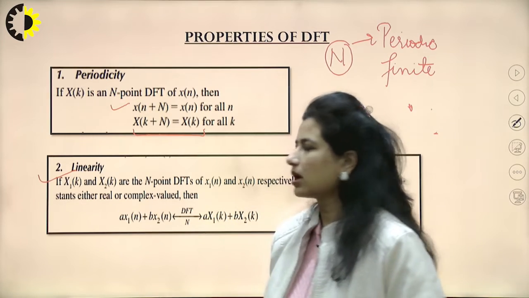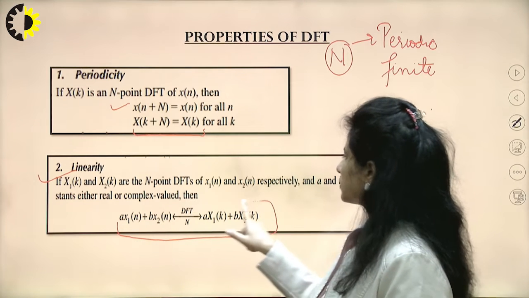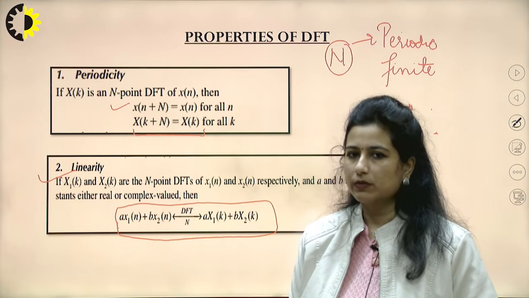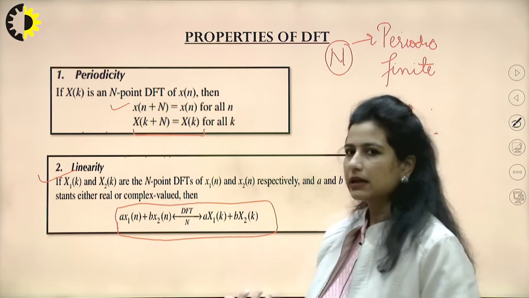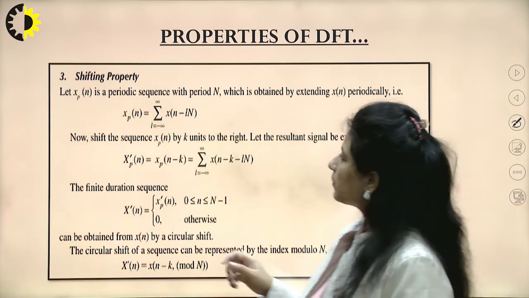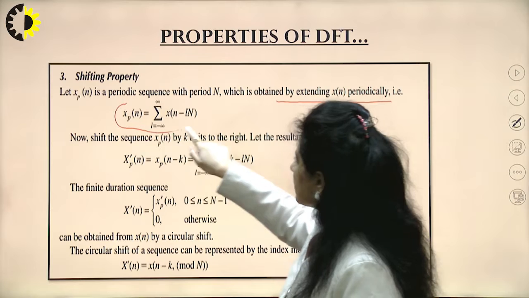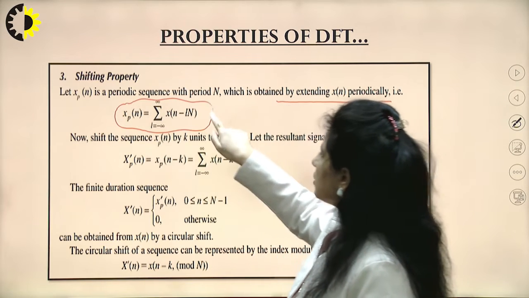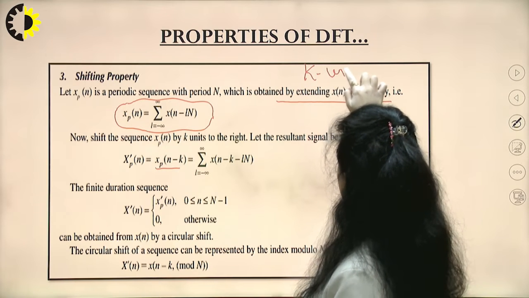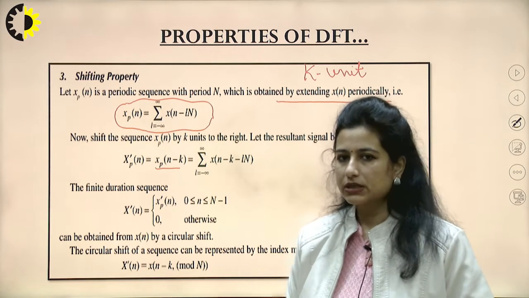The second property which comes with all the transforms is linearity, that the principle of superposition is applicable. So, even if I am transforming the domain from time to frequency domain, the system is going to be linear, that is, the output would remain the same, it would not be distorted. The shifting property again comes with a new representation, that if I have this periodic sequence and I shift it by certain units of time, say I shifted it by k units of time, then what does it mean? As such, this would result in shifting in the frequency domain as well.